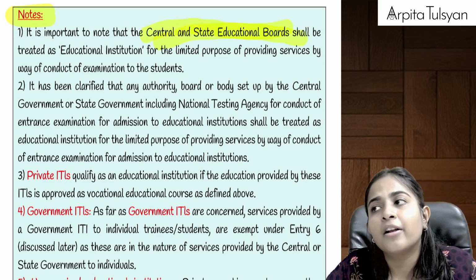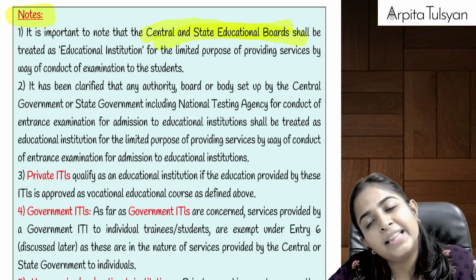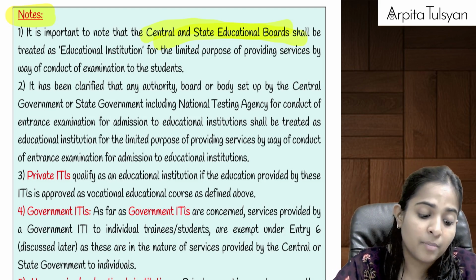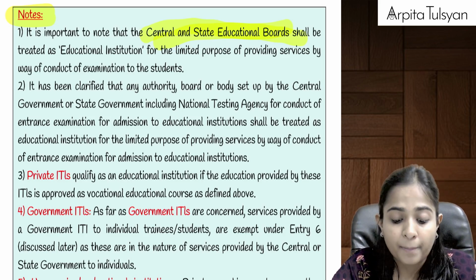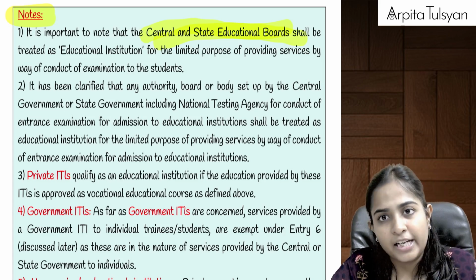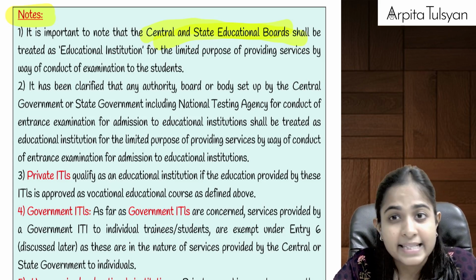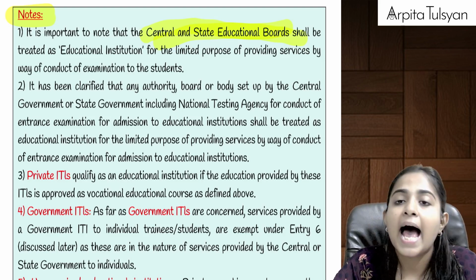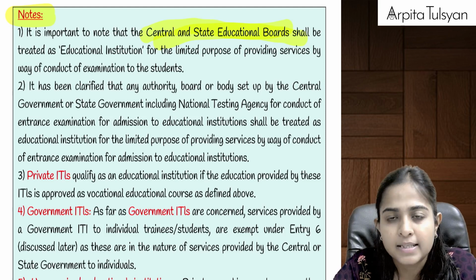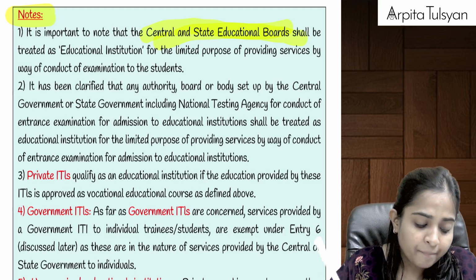So central boards and state educational boards will also be considered as educational institutions for the purpose of conducting the examinations. If CBSE or state boards are conducting the examination and charging some board fee from us, on that also GST will be totally exempted.